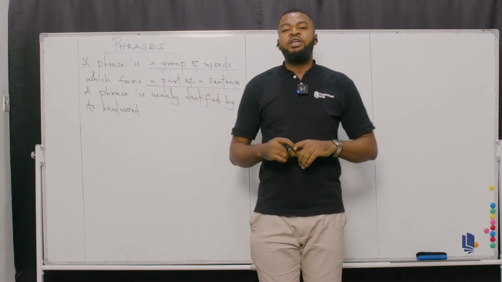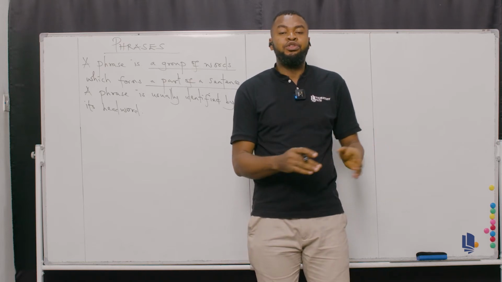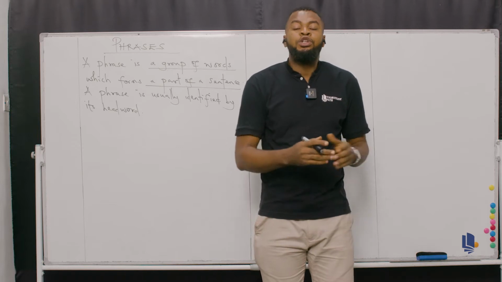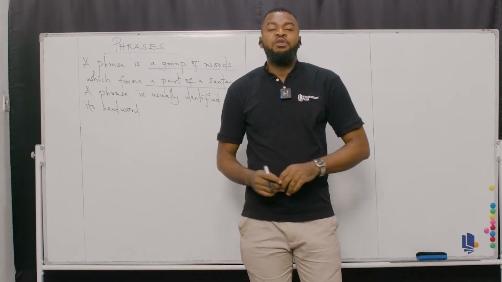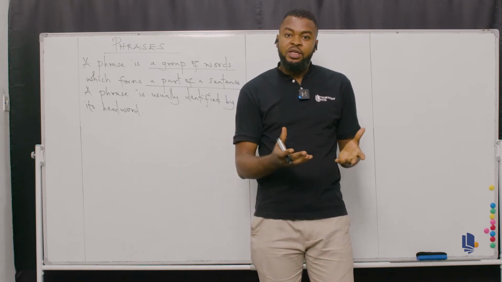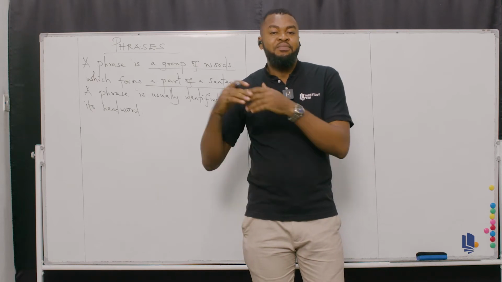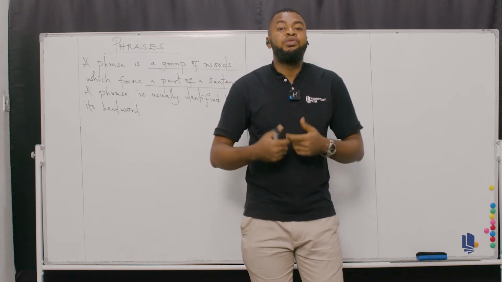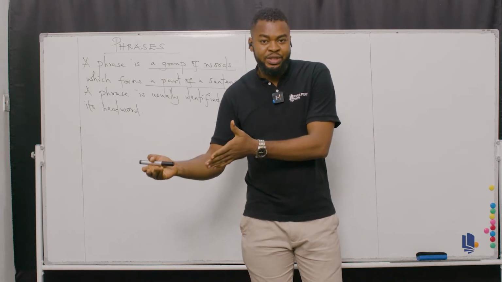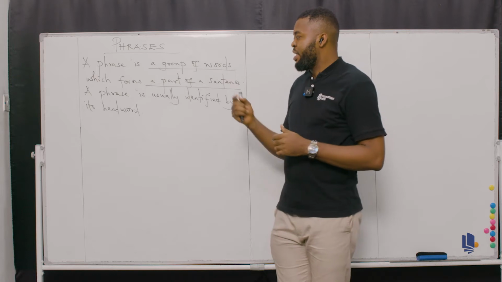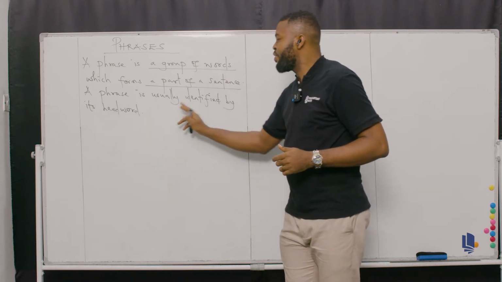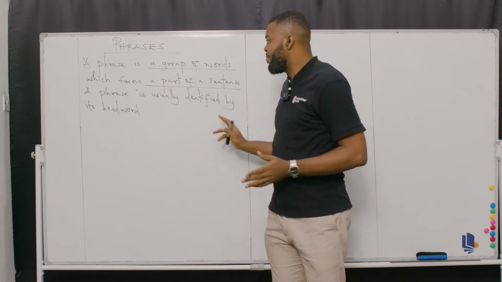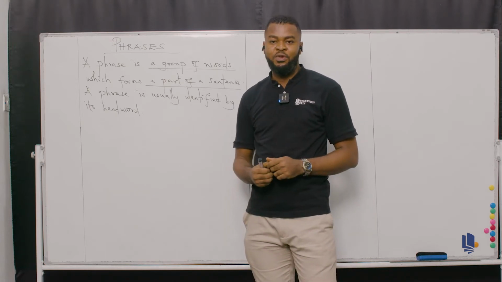How? If you want to identify a noun phrase, you need to recognize it by a noun. If you want to identify a verb phrase, you recognize it by a verb. If you want to identify a prepositional phrase, you identify it by a preposition. If you want to identify an adjectival phrase, you recognize it by an adjective. Do you understand? That's why I said a phrase is usually recognized by its head word. Okay?